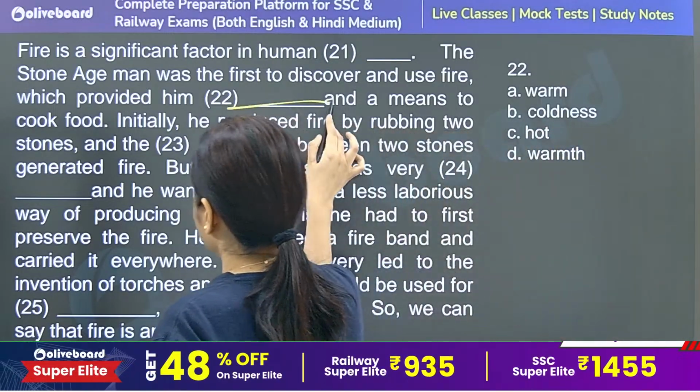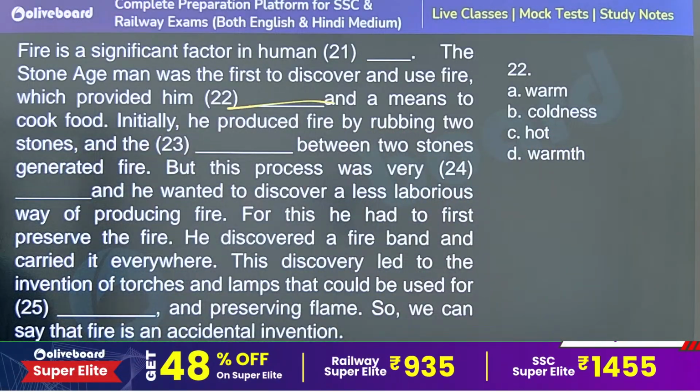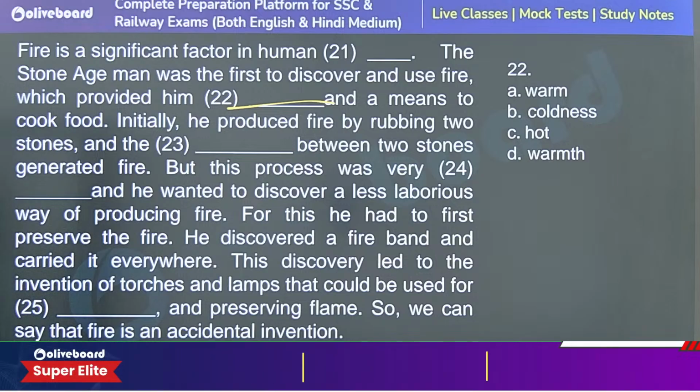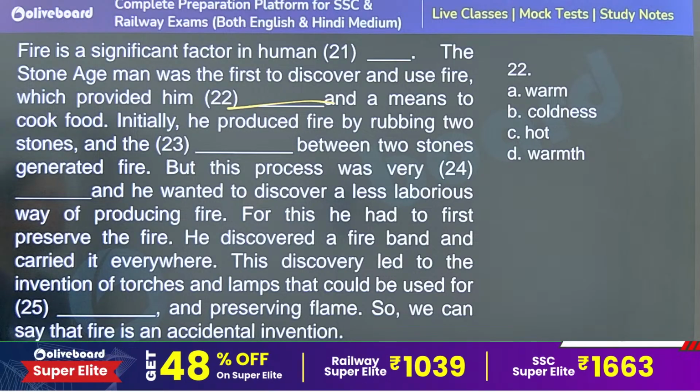Next, 22. The Stone Age man was the first to discover and use fire, which provided him dash warmth.